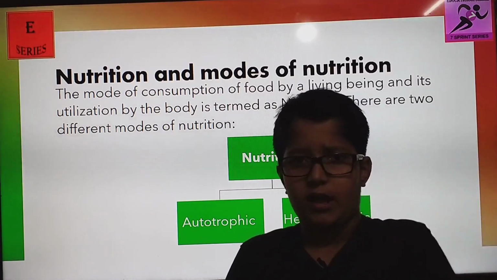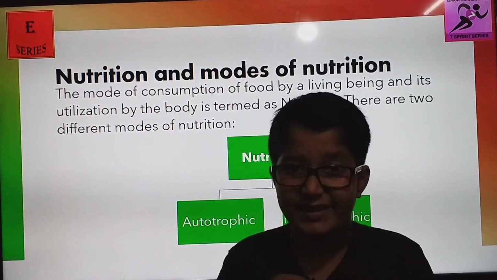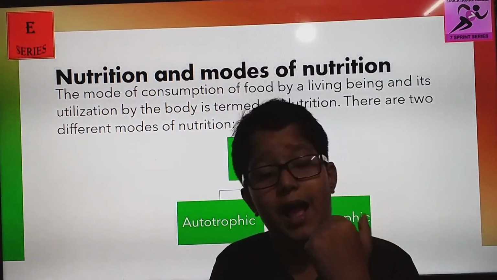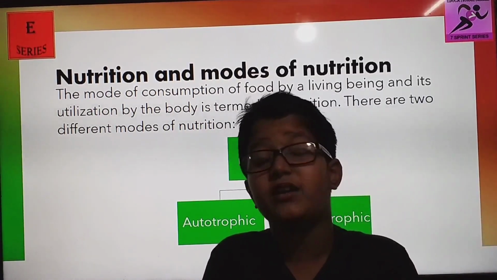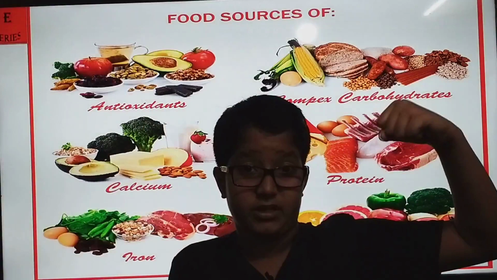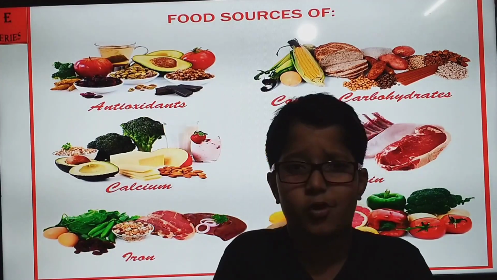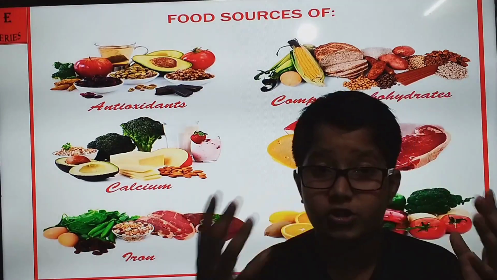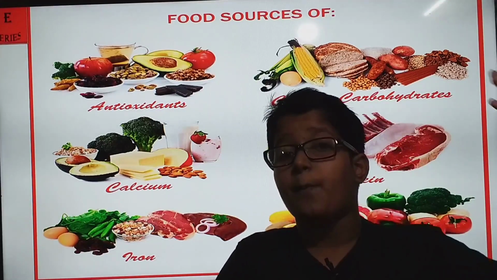So first, let's do a certain recap of them. Carbohydrates give us instant power, instant energy. Fats are stored for later work, and proteins build our muscles. It helps in our growth and repairs our internal or external body parts. Most importantly, proteins are also present in milk.